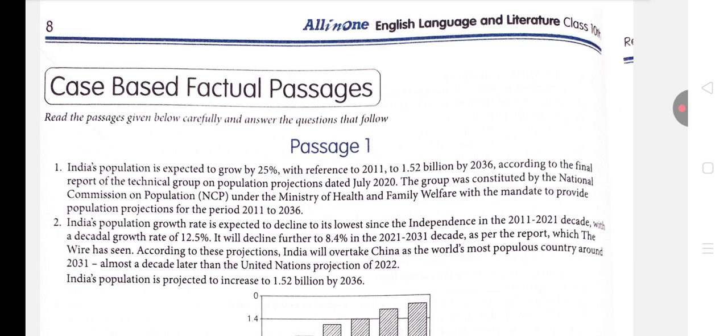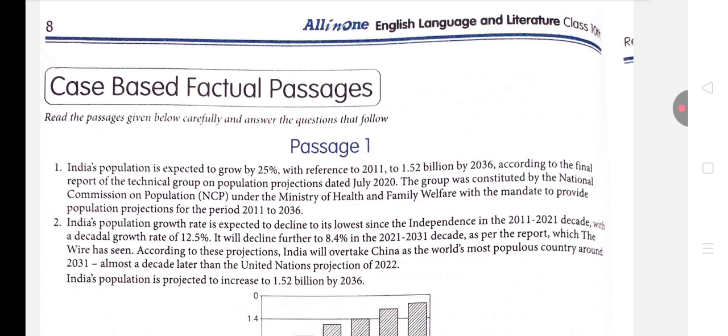So from this particular paragraph, we can extract this idea that the passage is basically talking about population expectations. Basically, there is a report which is made on projecting how the population is going to grow. So this we can extract from this particular paragraph, isn't it? Now let's come to the second paragraph.